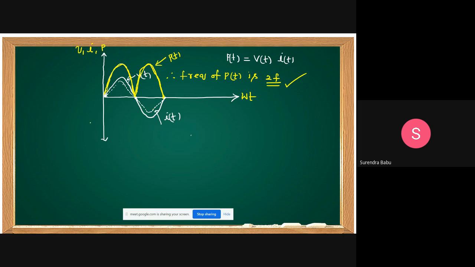Okay, this is about in detail if the AC source is connected across the resistor.